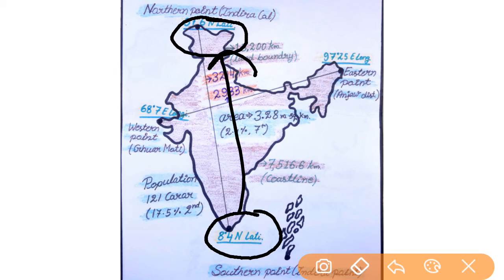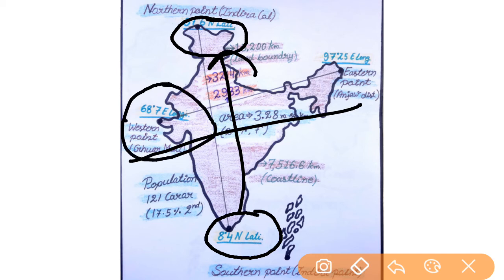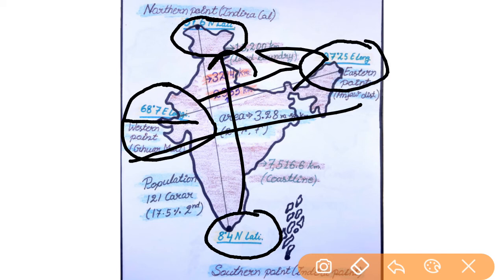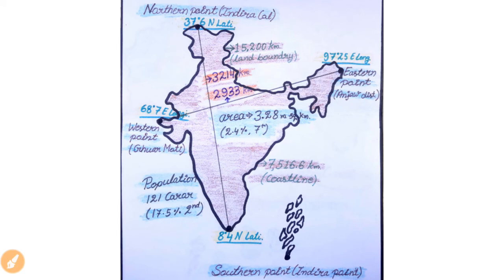If we talk about it from west to east, in the western point it is 68 degree 7 minutes eastern longitude, to the east it is 97 degree 25 minutes eastern longitude. So it was all about the latitudinal and longitudinal expansion of India.